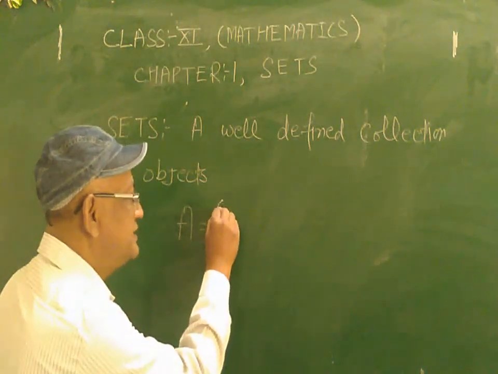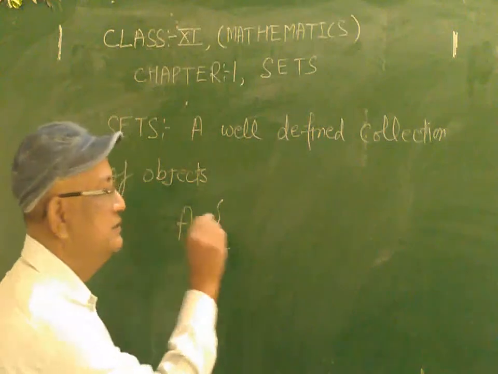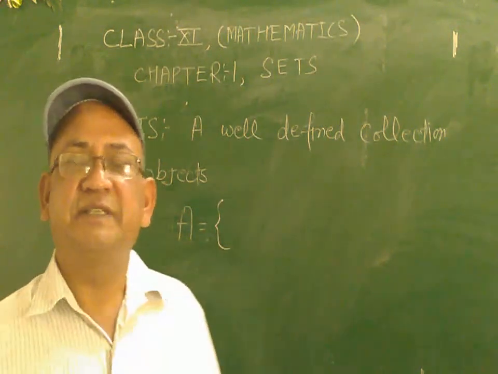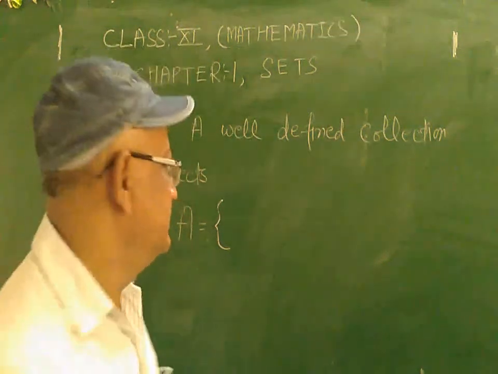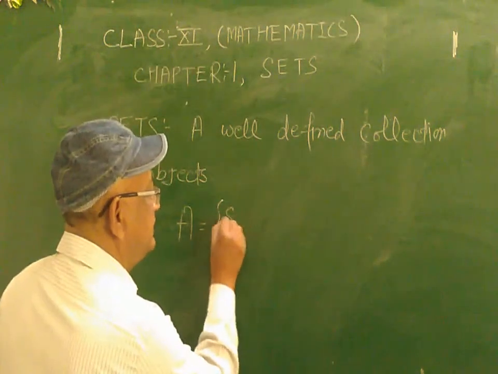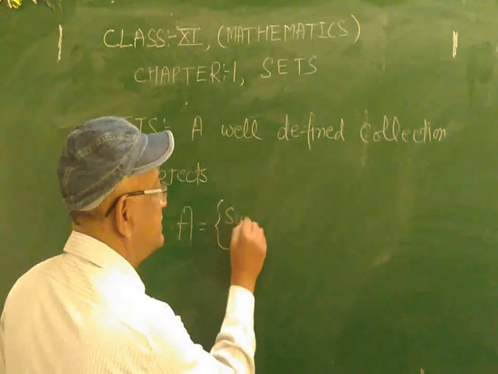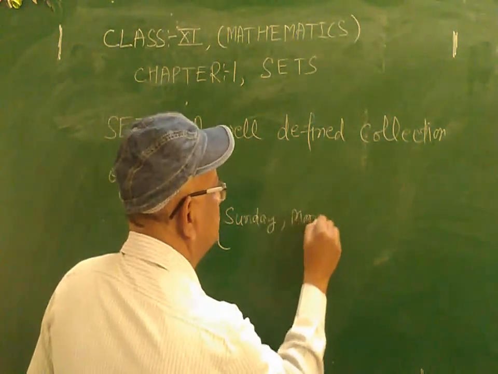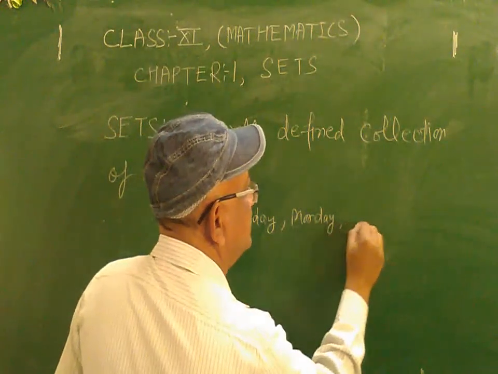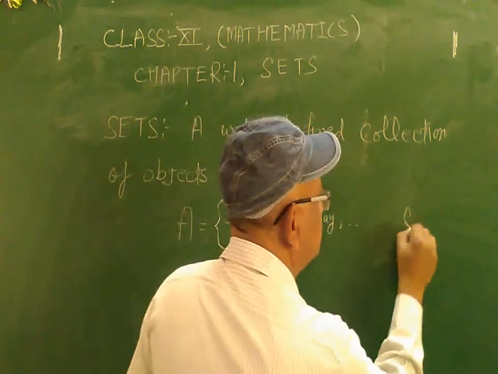So set A you will write in a capital letter. These are the braces sign, as you may see here. In the braces you will write the names of the days. The first day in a week is Sunday. You will write Sunday, then Monday, and in this manner you will write up to Saturday.